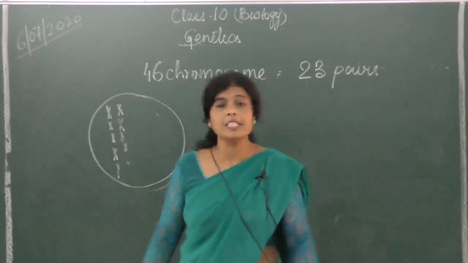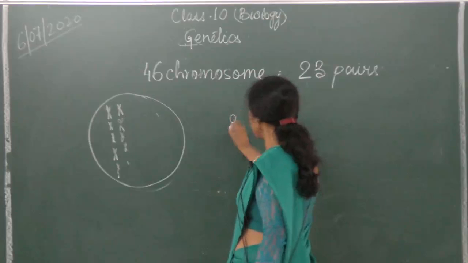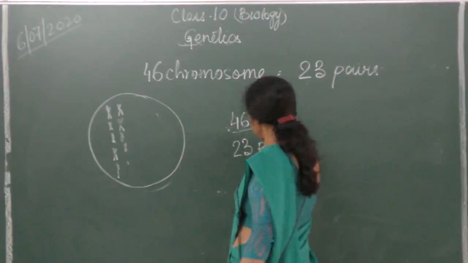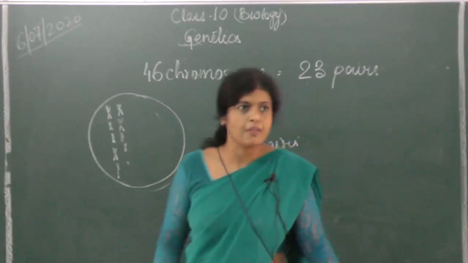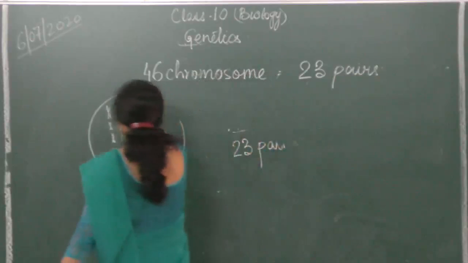So what do we call this? Homologous pair. That is why instead of saying 46 chromosomes, we prefer to say 23 pairs of chromosomes. 23 pairs of chromosomes make 46 only. Is it all right?